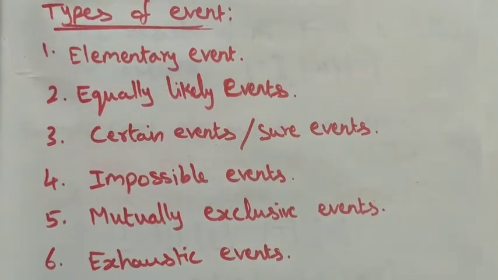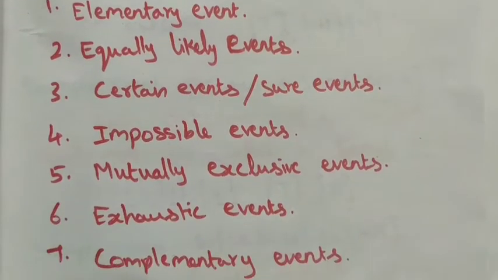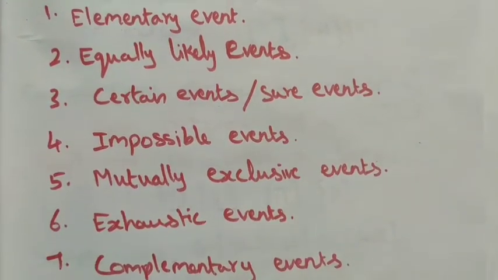See, what are the events we have? First we have elementary events, equally likely events, certain event or sure event, impossible event, mutually exclusive event, exhaustive event, and then complementary events. Let's see one by one.